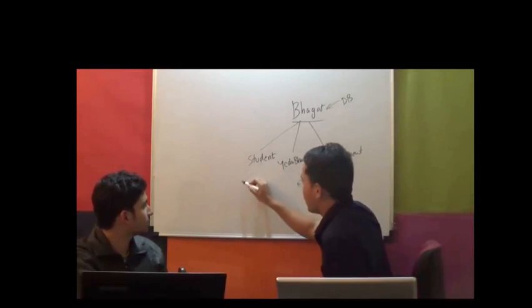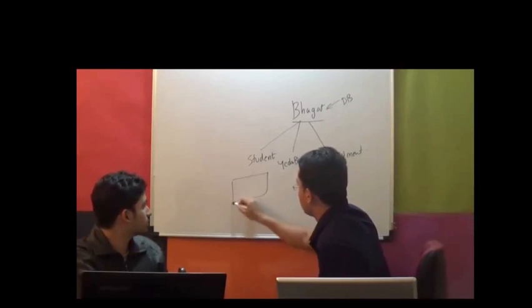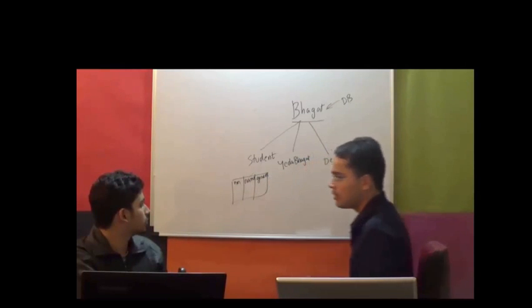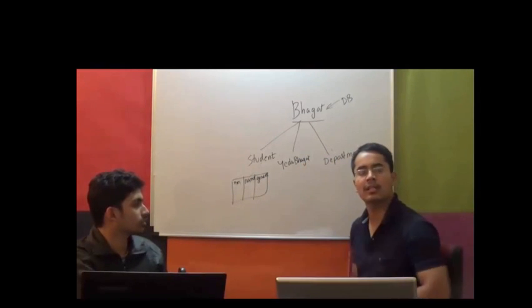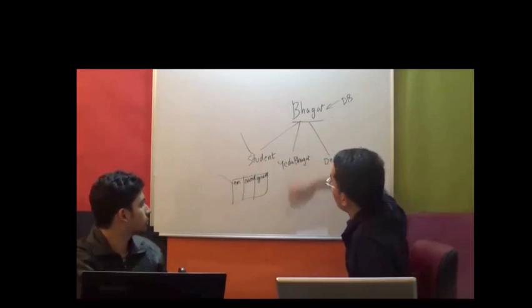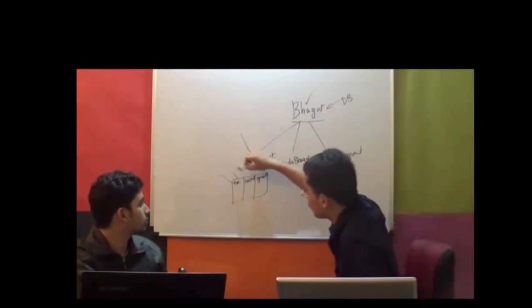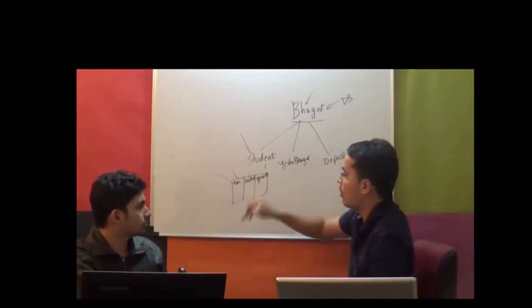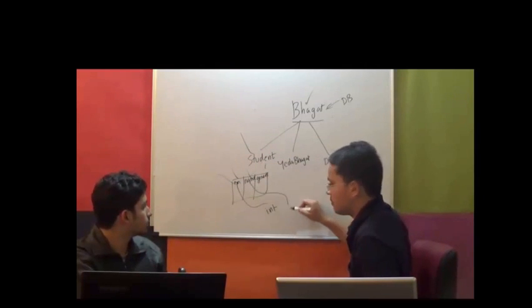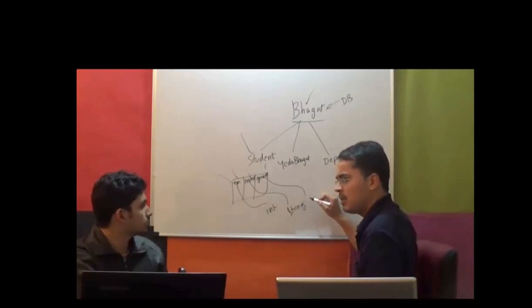Now these tables will have columns, right? So student will have roll number, then name, address, then marks, gender, something like that. So this entire thing is called the database schema. That means the plan. What will be the names of the tables? What will be the name of the database? What will be the name of the column? What will be the type of the column? For example, roll number will be integer. Name will be text or string of some kind. Then gender should also be a string.